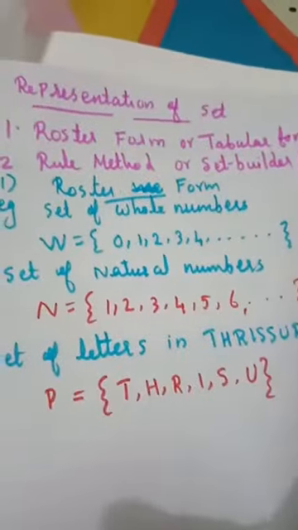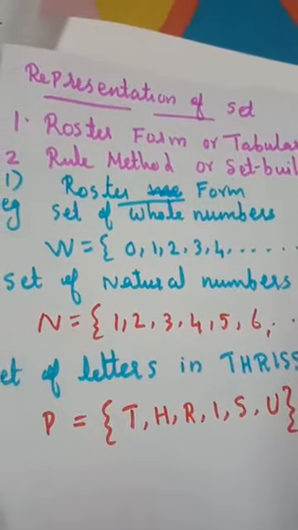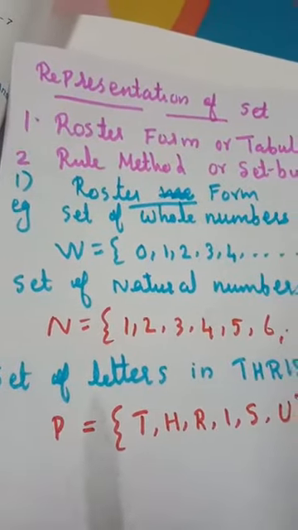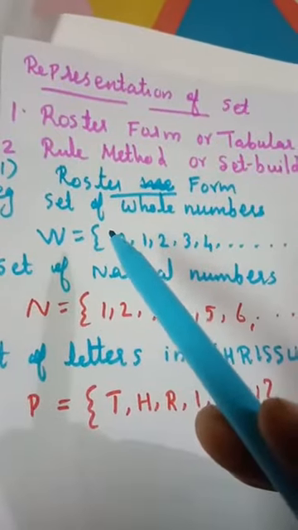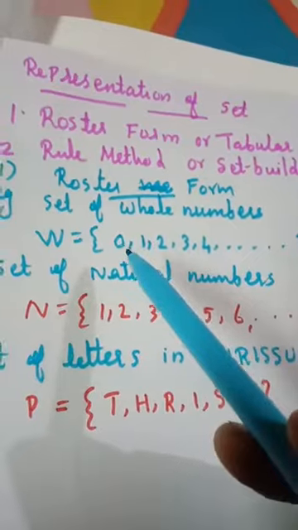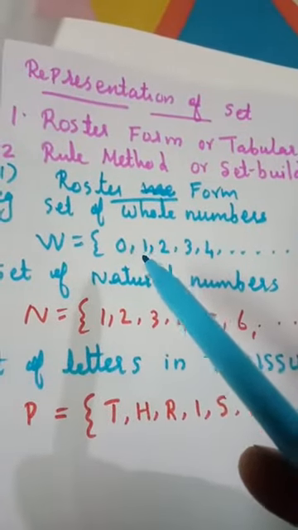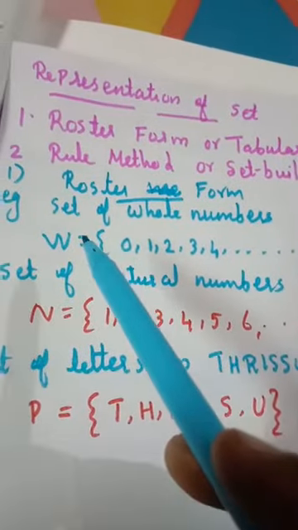What is roster form? As we already discussed, roster form means we write the set starting with a capital letter, put the elements in curly brackets, and each and every element should be separated by a comma. These are the rules while writing roster form.